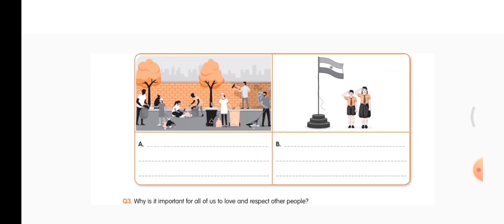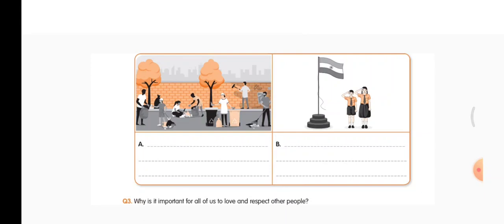So we can write here, because roads, parks, this is public property, no? So you can write there, protecting the public property and caring for the environment. Two duties you can write. Keeping surroundings clean is very good for the environment as well as protecting public property. They are performing two duties at a time.